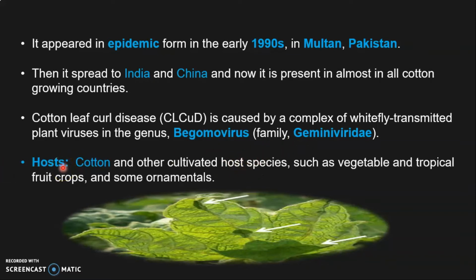In cotton leaf curl disease, the primary and major host is cotton, but the disease also infects other host species like vegetables, fruit crops, and ornamentals. But cotton is the major host of this disease.